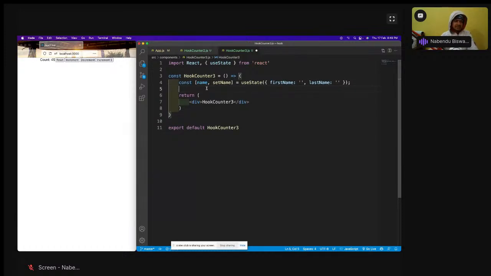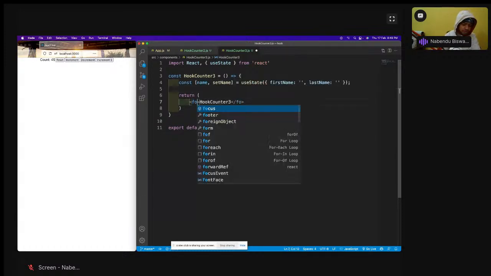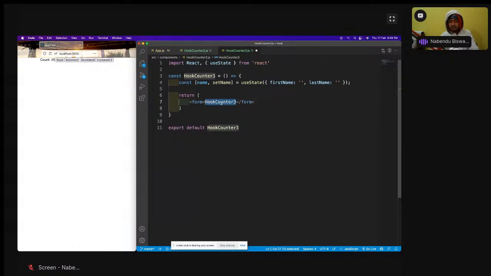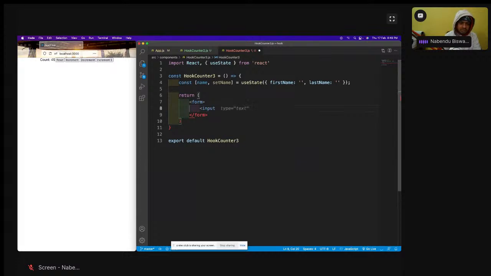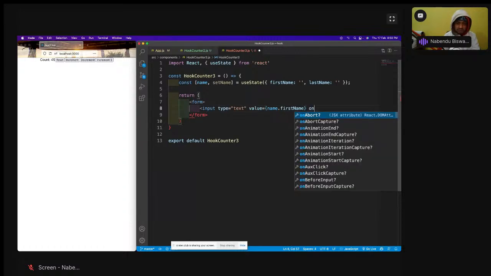And then inside this we'll have a form, and this form I will have an input, type equal to text, and value equal to name dot first name, and on change. We all know we have controlled components in React. We always have to do this thing.